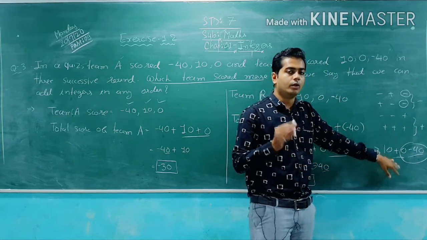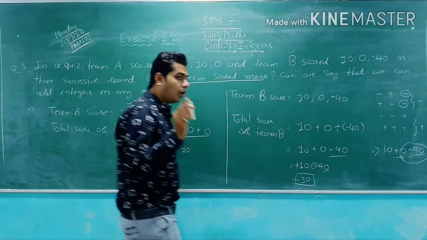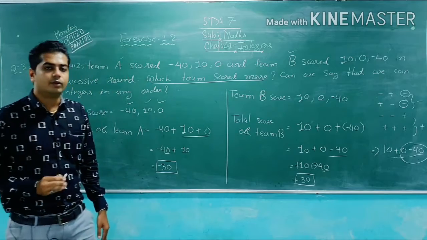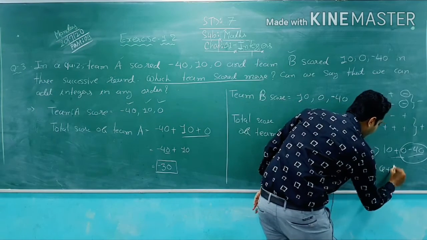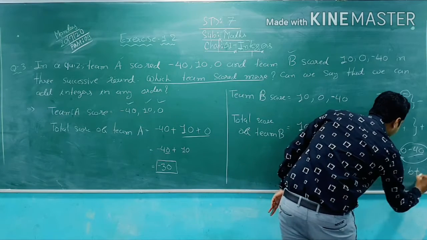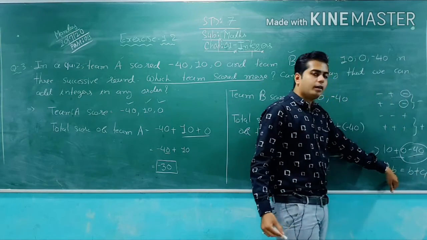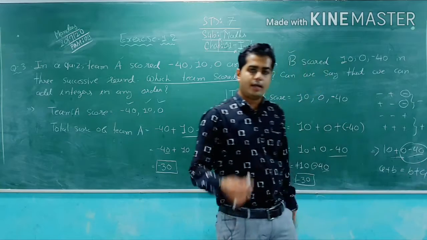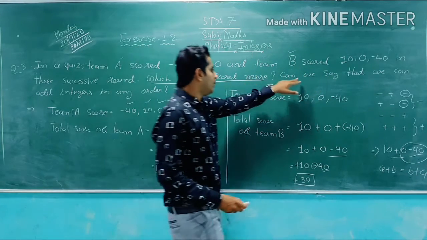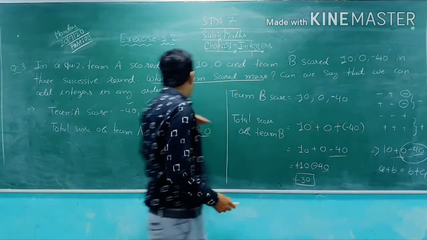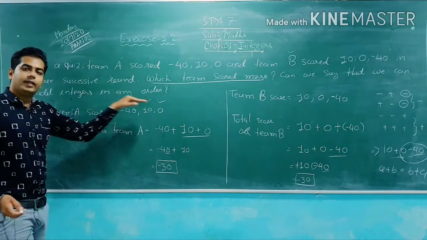No, in addition there is a commutative property, I already explained to you. What is the commutative property? See, a plus b is equal to b plus a, meaning whether you do a plus b or b plus a, you will get the same answer. So here we can say that yes, we can add integers in any order.